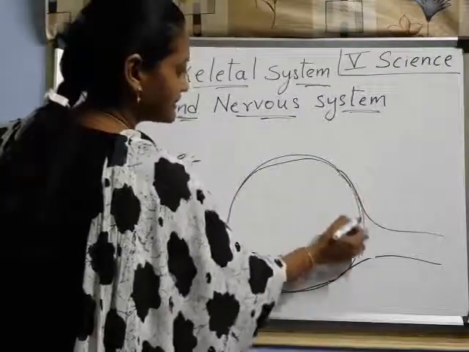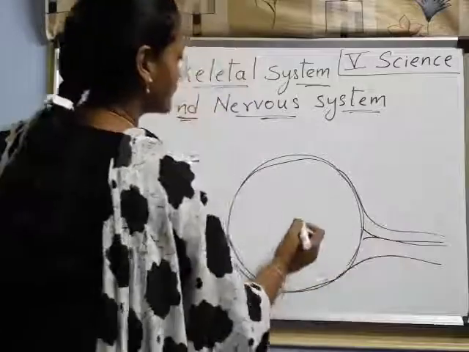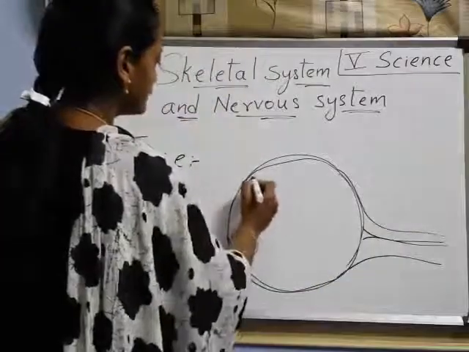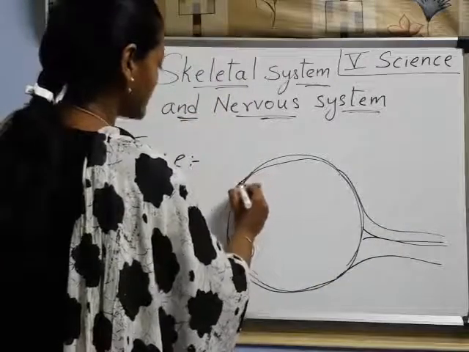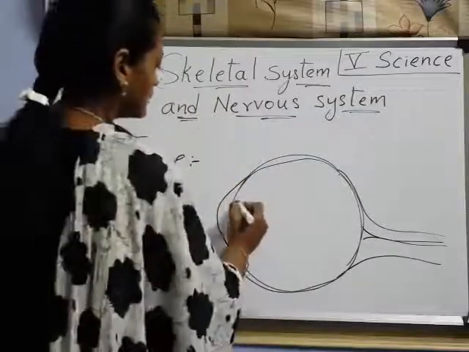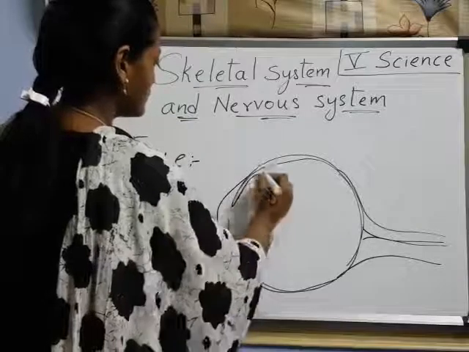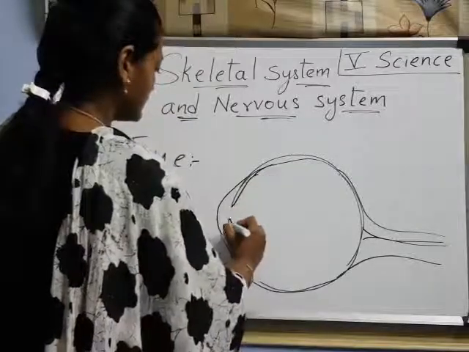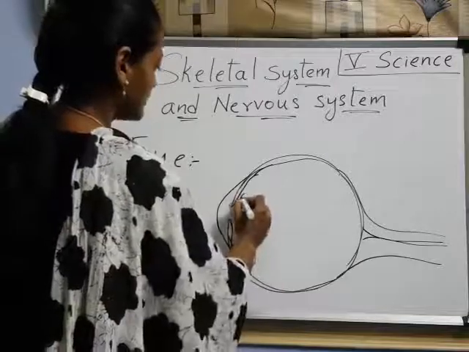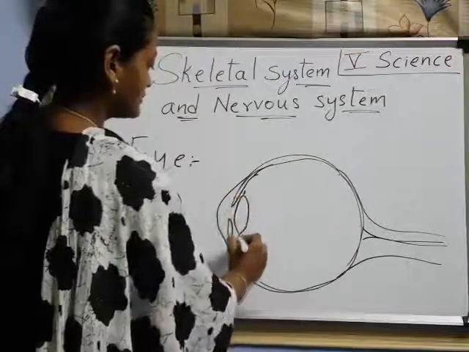And this thick. And here nerves are connected. And here a dome like structure. What is this? A dome like structure is there. And here a small structure like this, and here a lens is there, right children?